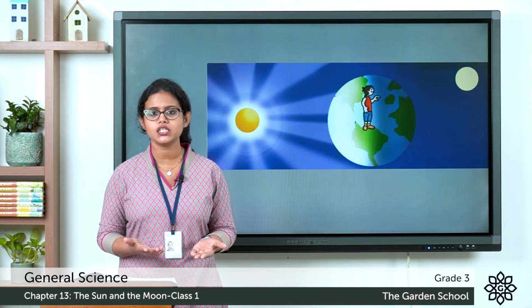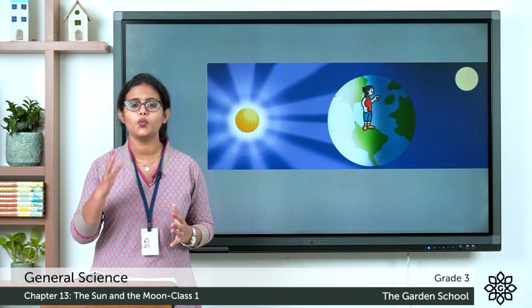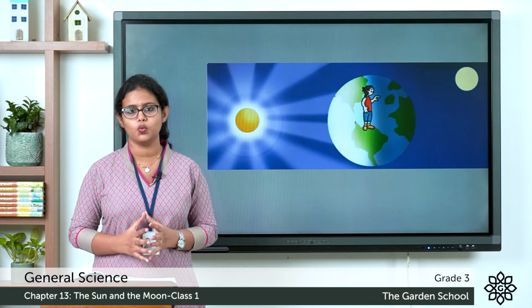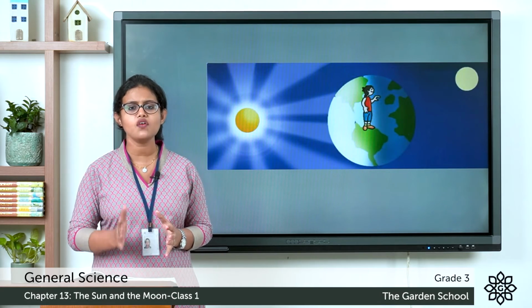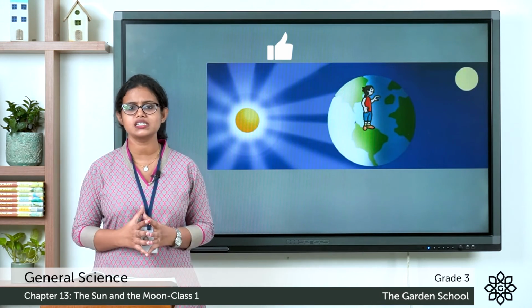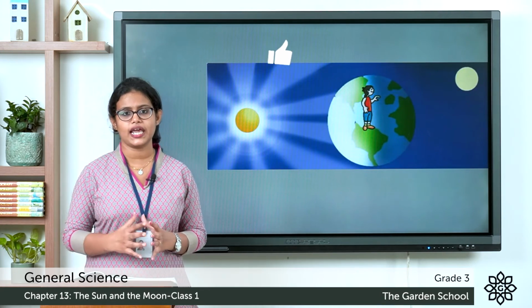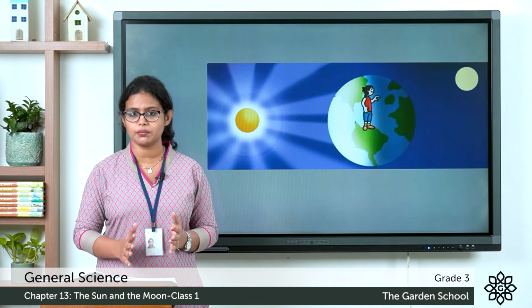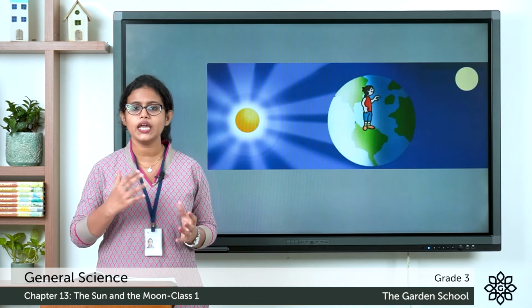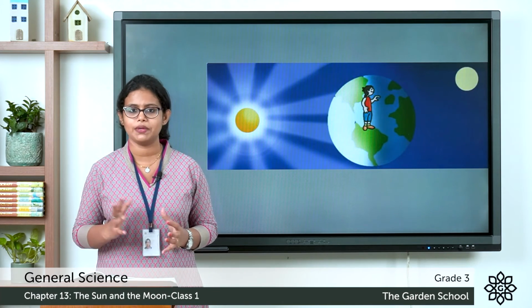On some nights, we cannot see the full bright side of the moon. We only see the half bright side of the moon. So like this, the moon appears different on different nights. It does not change its shape, it appears different on different nights. In detail, we'll learn about the phases of the moon in the coming class.